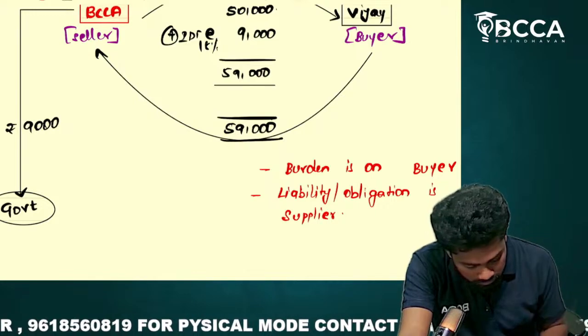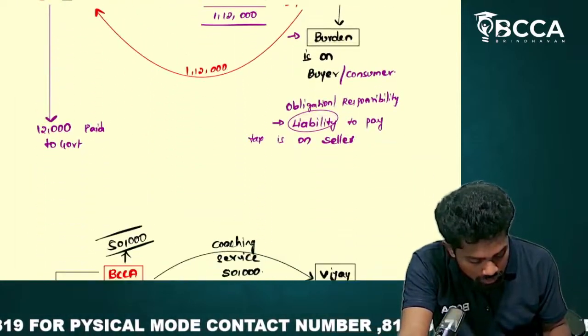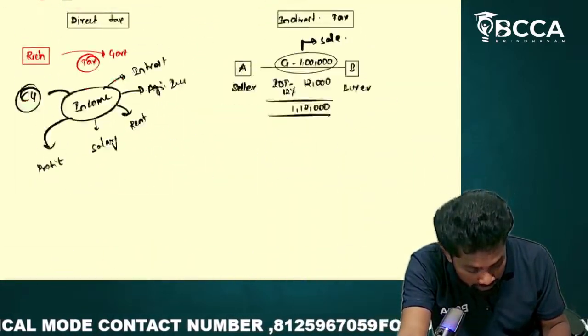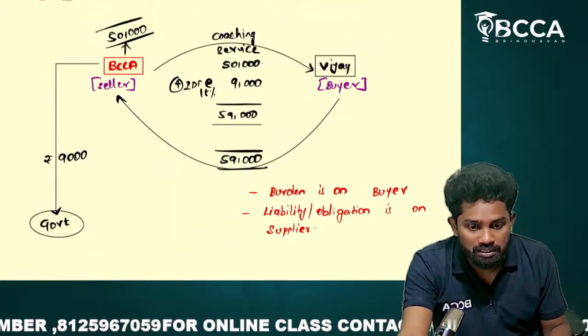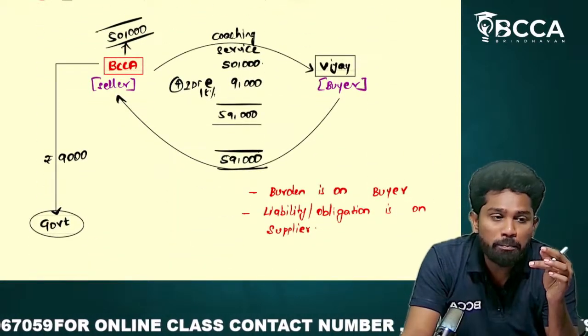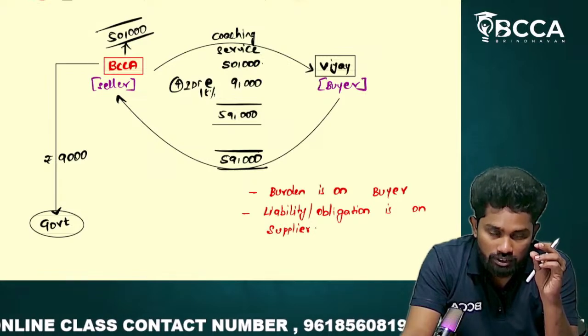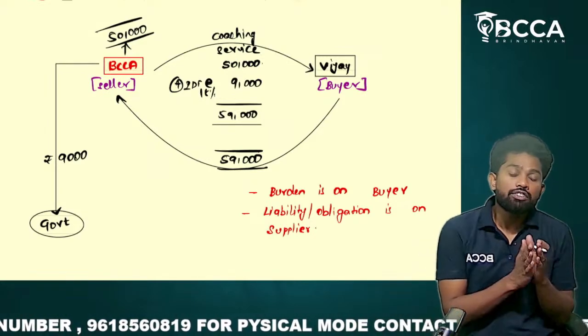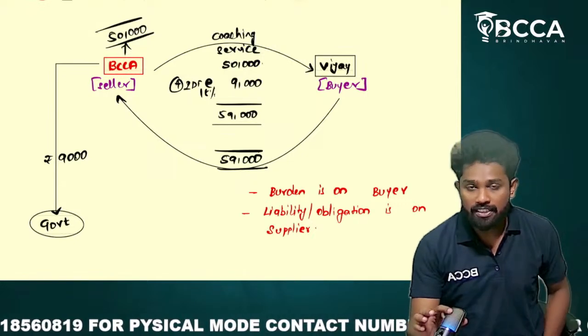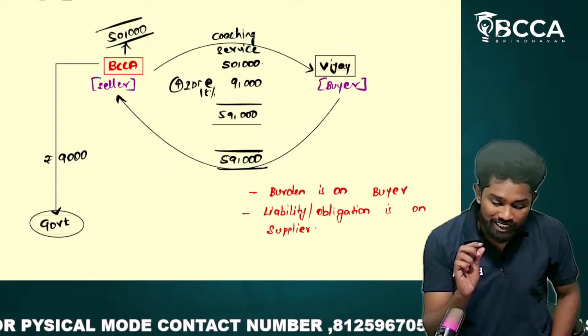Okay. I think you are understanding my point. I was trying to communicate just two points. In the indirect tax system, for the present understanding, you should take it that the reason for levying indirect tax is sale.